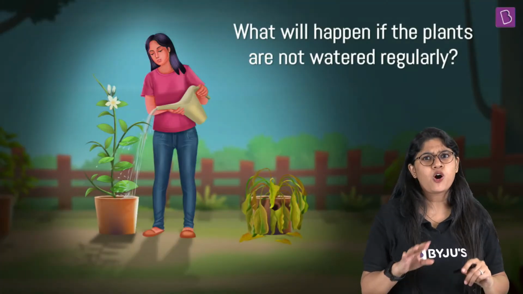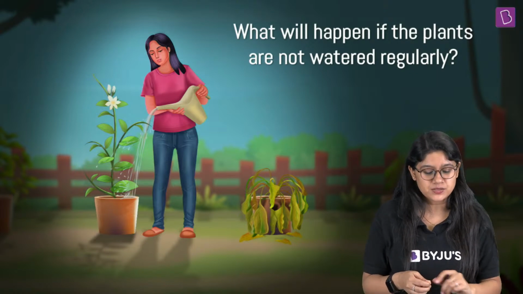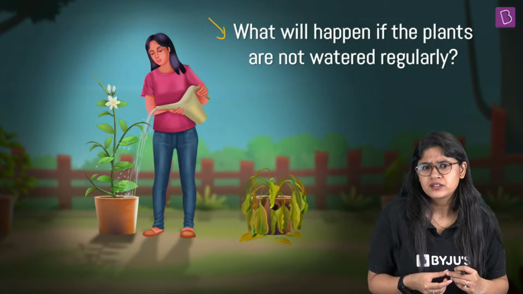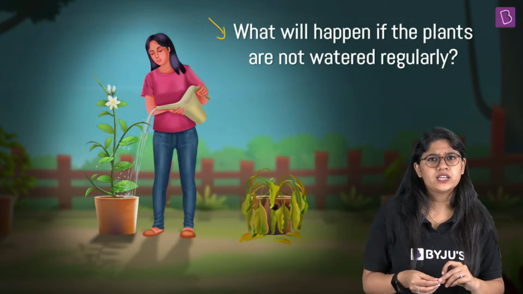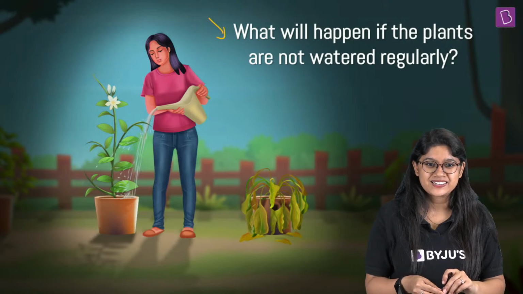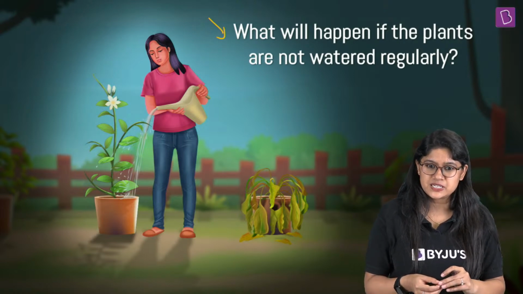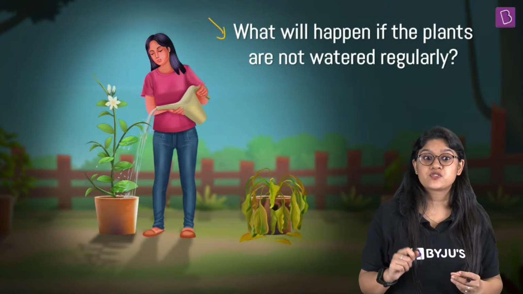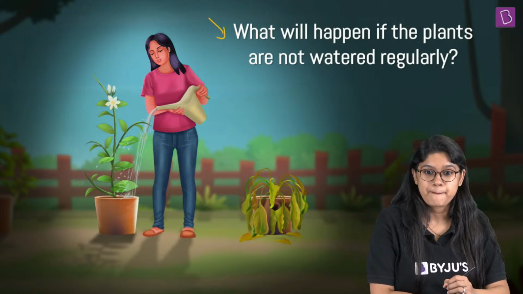Now, let's move ahead and let me quickly ask you this. I'm sure all of us have plants at our home, right? And we water them regularly. What will happen if we don't water our plants? Can you tell me? Archita, yes. ATP is not required in the passive transport. Yes, ATP is required in the active transport. Very good.